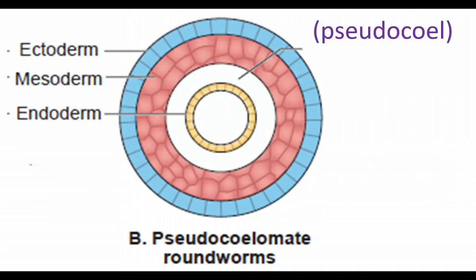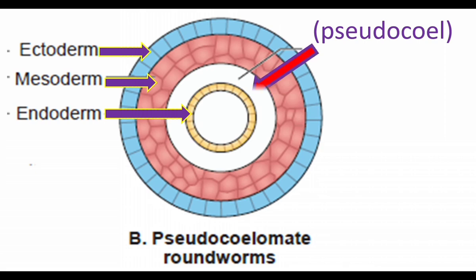Now let us see what is pseudocoel. Here there is ectoderm, body wall, endoderm, digestive system. There is false body cavity. The cavity is lined by mesoderm on one side. This is pseudocoel or false coelom. Here mesoderm covers a part of the body cavity. One side of the body cavity is covered by mesoderm. So this is false coelom or pseudocoelom.